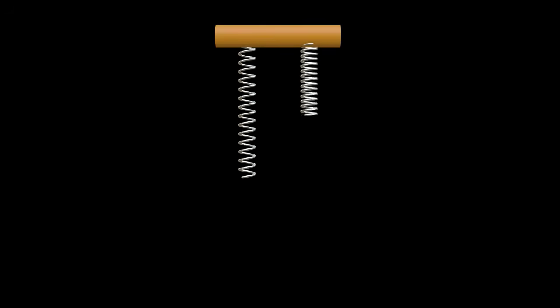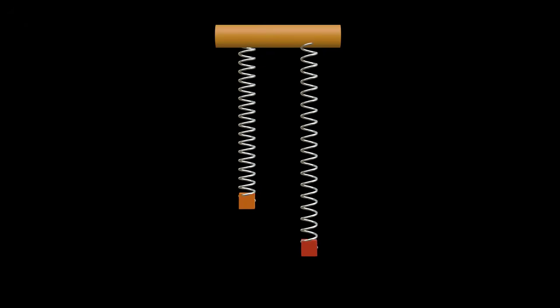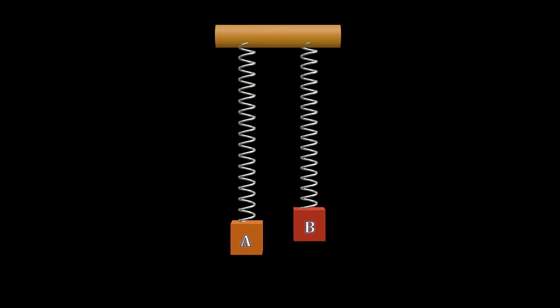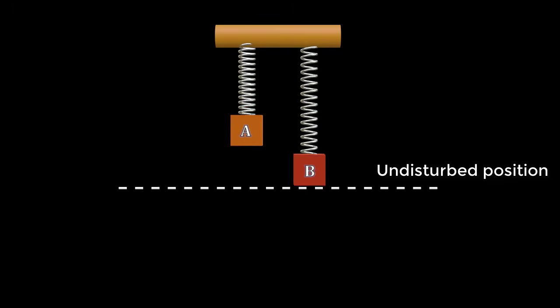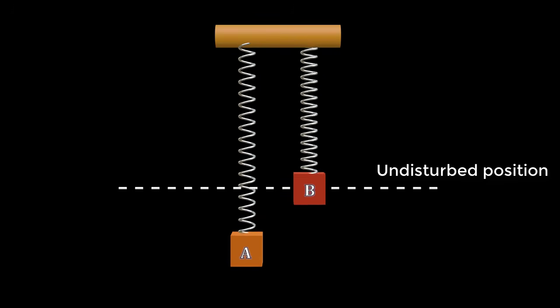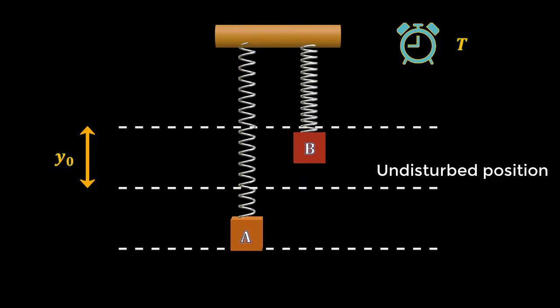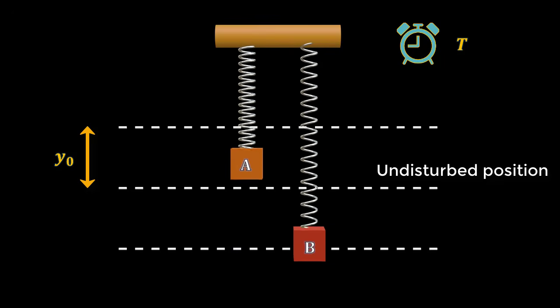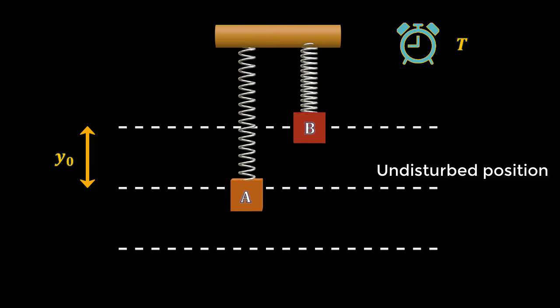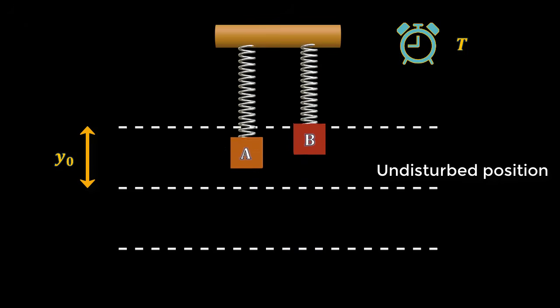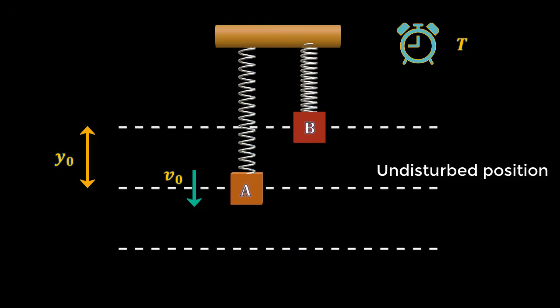But before we look at how phase difference works in a wave, let us first analyze two objects performing oscillations side by side. Consider two objects, A and B, performing vertical simple harmonic oscillations about their undisturbed positions. As you can see, the oscillations are identical with the same time period capital T and amplitude y0, except for the fact that they don't move side by side with each other.